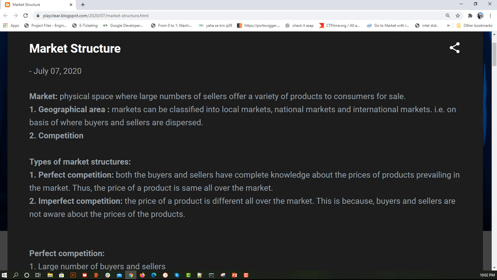Okay, so here, because buyers and sellers are not aware of the prices of the products, because of the smaller number of competitors and the rare product, or there are many kinds of obstacles, it is an imperfect competition. So we are going to cover each of the characteristics of imperfect competition. But on the surface level, when you don't have proper knowledge about the product and indirectly about the price, it's called imperfect competition.